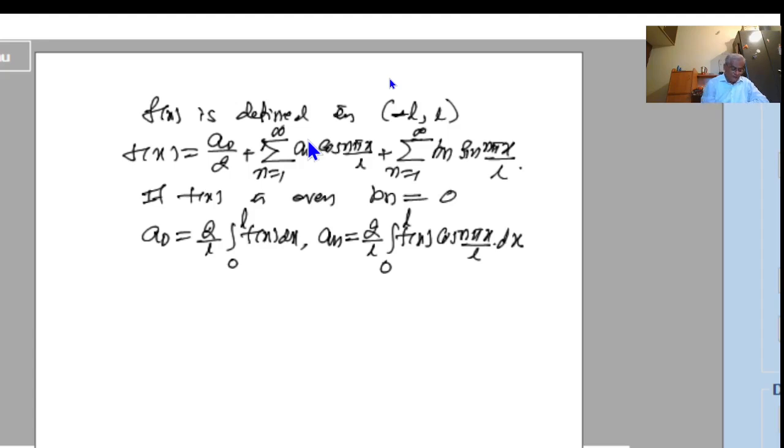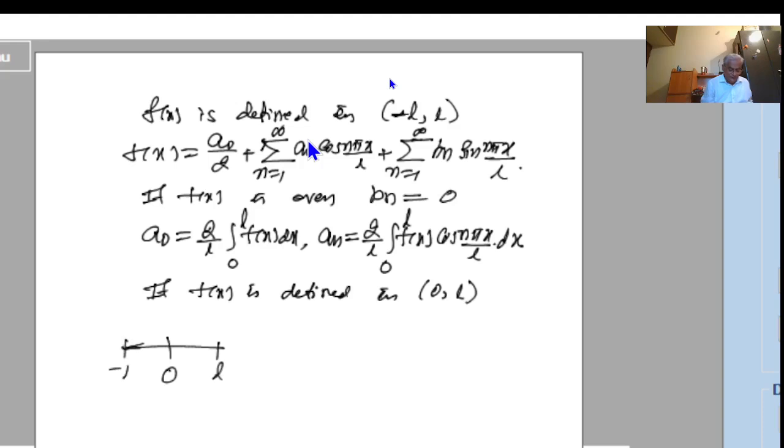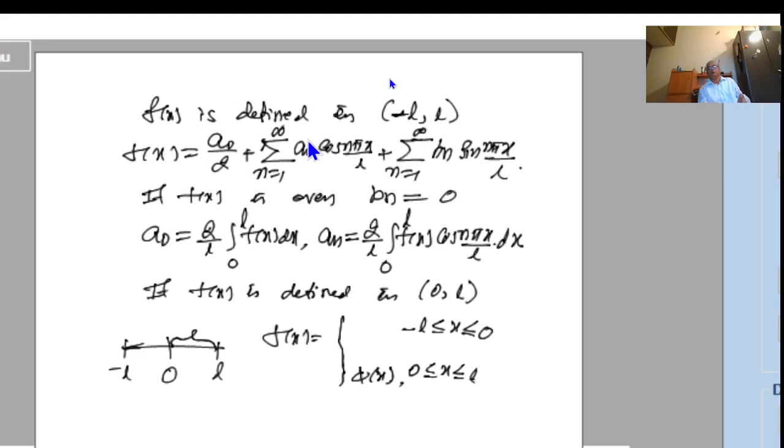If f of x is defined in 0 to L, that is the half range, that is here x equal to 0, x equal to L, x equal to minus L. The function is defined only in this range 0 to L. So f of x is defined for 0 less than or equal to x less than or equal to L, and we do not have the definition for minus L less than or equal to x less than or equal to 0. Here the function is defined in the half range, that is from 0 to L.